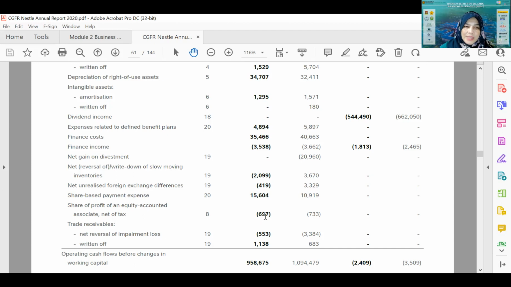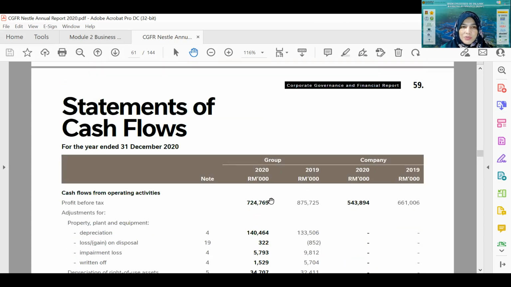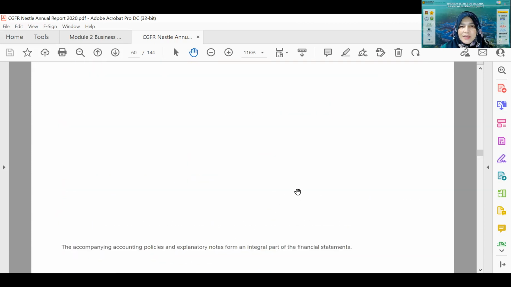Okay, so let me go to the statement of comprehensive income to see this particular information. 697 for share of profit of equity accounted associate company. So let us go to the statement of comprehensive income.